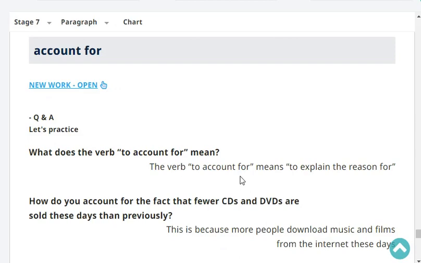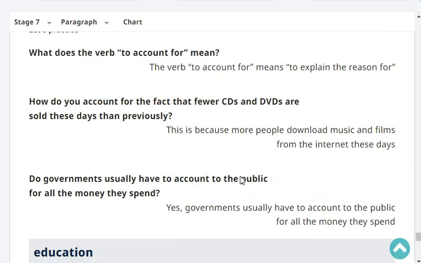What does the verb to account for mean? The verb to account for means to explain the reason for. How do you account for the fact that fewer CDs and DVDs are sold these days than